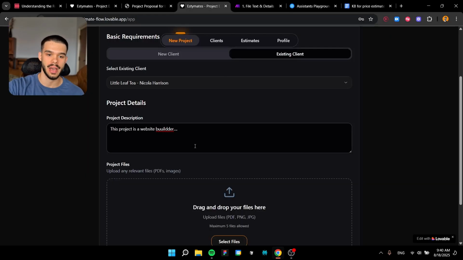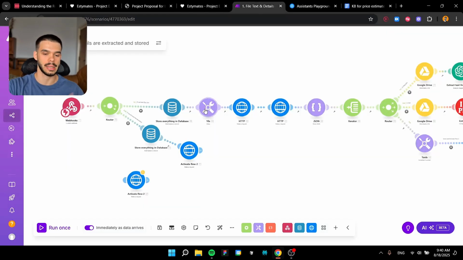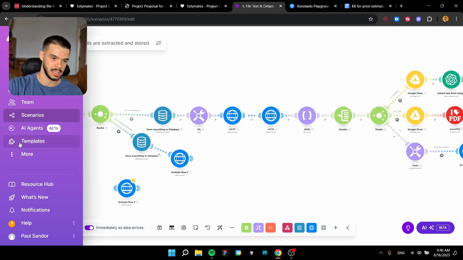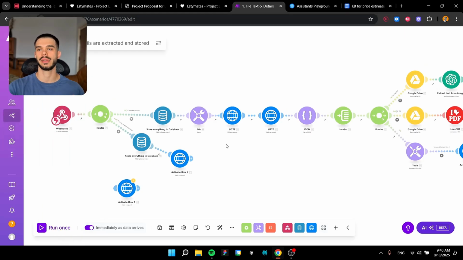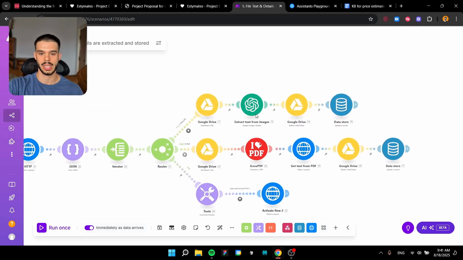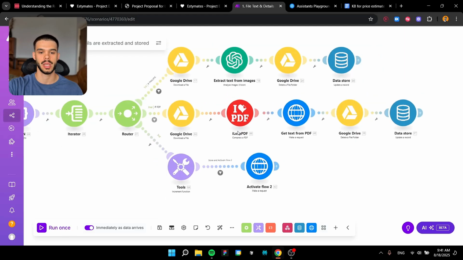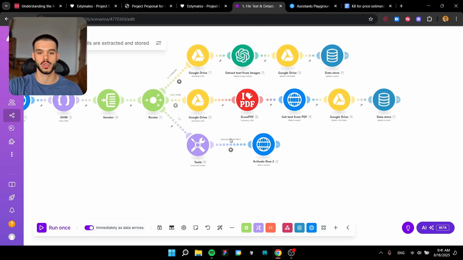Or if we have files that we need to parse and extract data from, we are going to again store everything in the database here in make.com so that we have everything stored in this app locally so that we can easily manipulate the data when we want. We have all of these options, right? We can go and extract text from images. So basically we have images, we get the text and the data from them. We can extract data from PDFs using I Love PDF. And then ultimately we are going to just store everything and activate Flow 2.